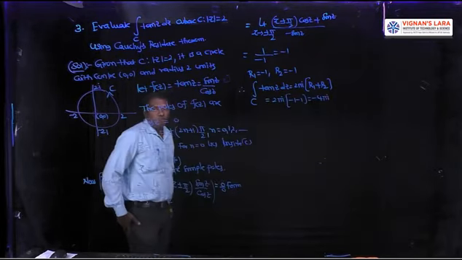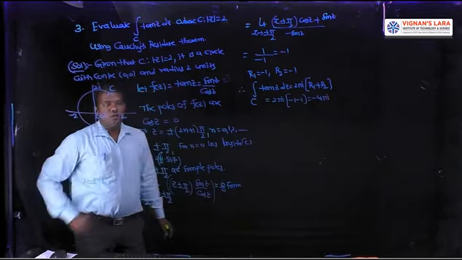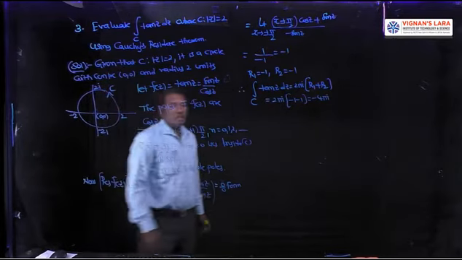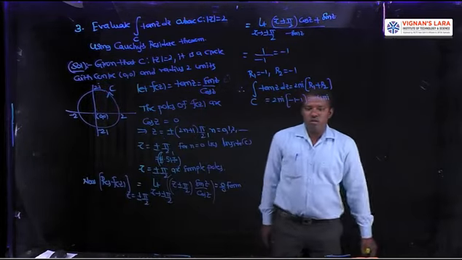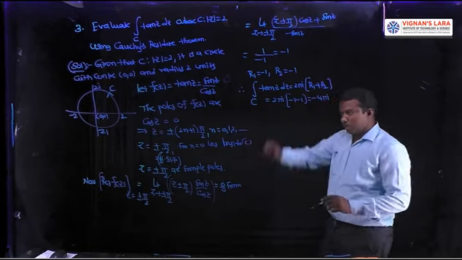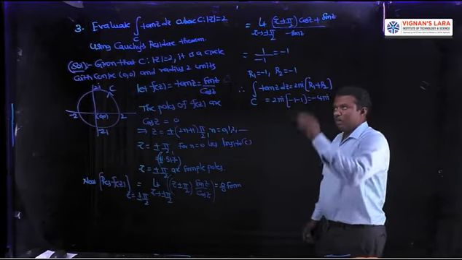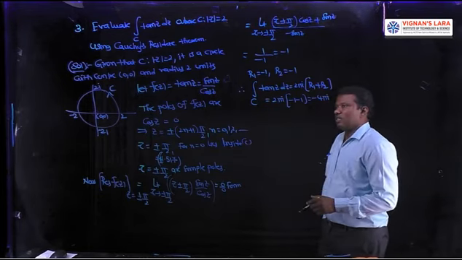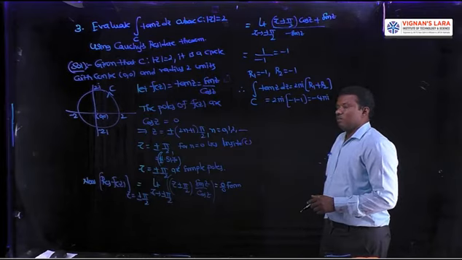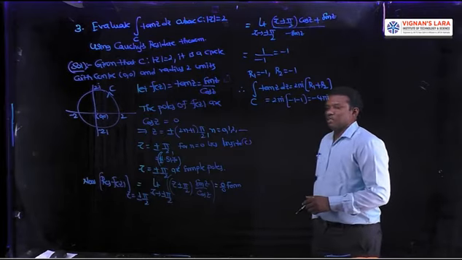Once again, first what is the curve C? Mod z equal to 2. It is a circle with the center 0, 0, radius 2 units. The rough sketch. Define f of z. What is f of z? Tan z, sin z by cos z. What are the poles of the function? Cos z equal to 0.